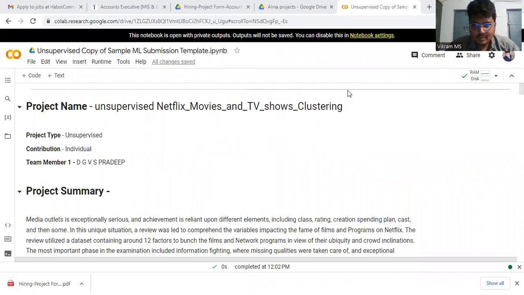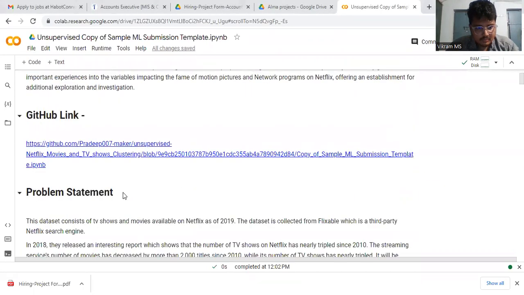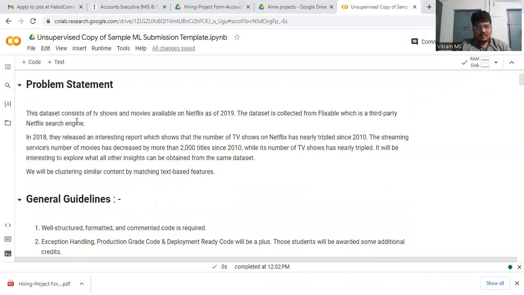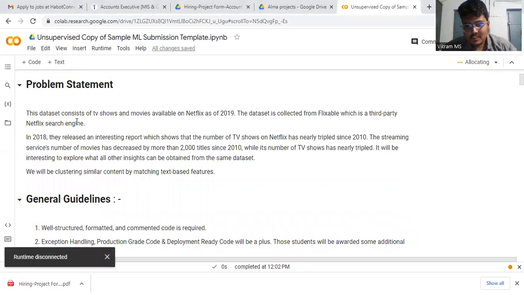This is my problem summary. The problem statement is that this dataset consists of the TV shows and movies available on Netflix as of 2019. The dataset was collected from a third-party Netflix search engine. In 2018, they released an interesting report which shows the number of TV shows on Netflix has nearly tripled since 2010.